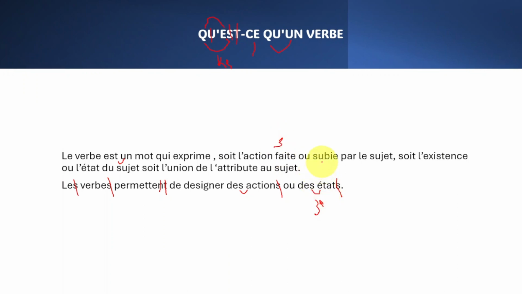Ou, this one like B, like when you say bien, but without this. Okay? Par le sujet, soit l'existence ou l'état du sujet, soit l'union, and then here we link it, de l'attribut au sujet.